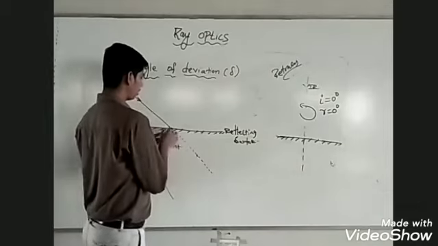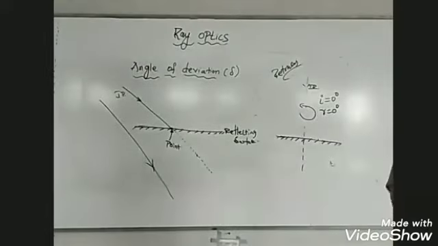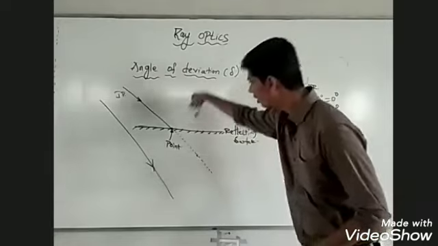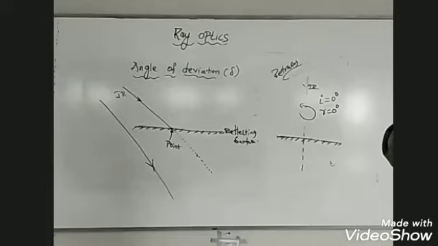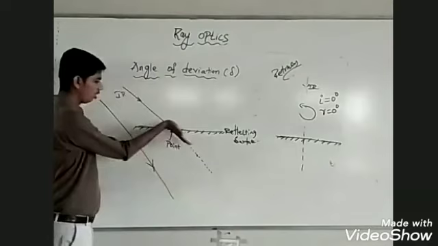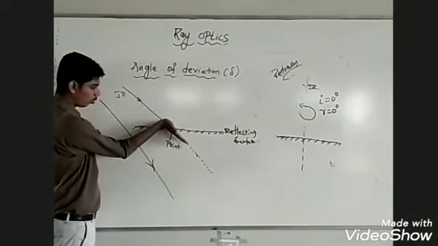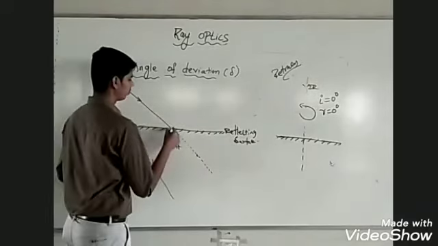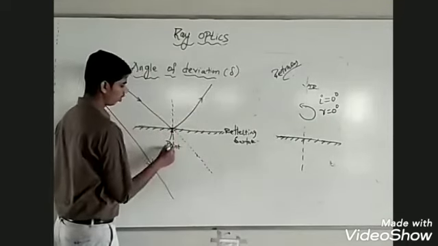Because of the reflecting surface, can you tell me what happens at this point? The light ray will travel along a straight line or it gets deviated. It gets deviated. The ray of light should get deviated. This is how the light ray is expected to travel, but it deviates and goes this way. At the point of incidence, we'll draw the normal.